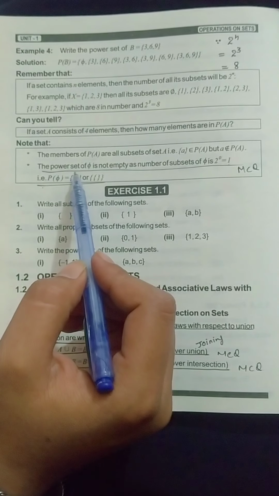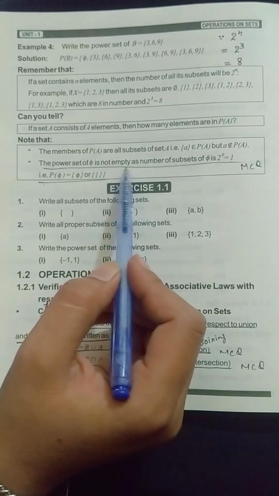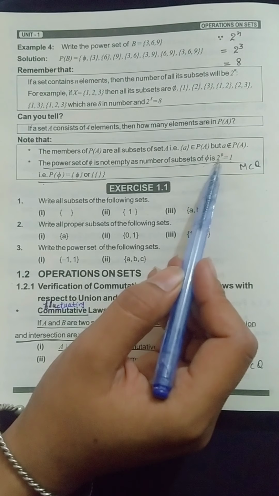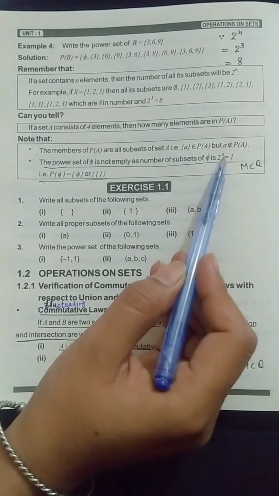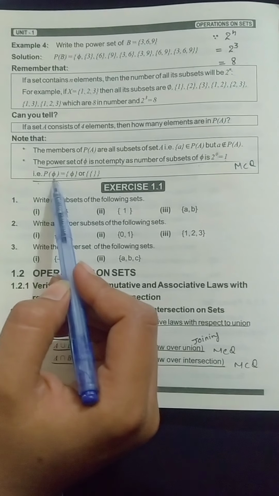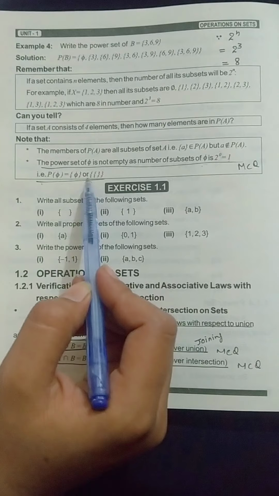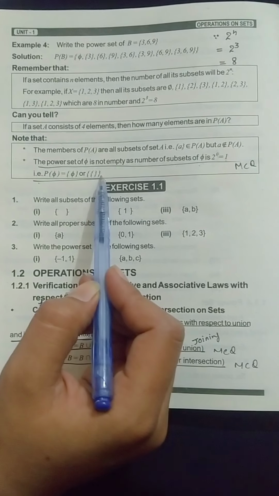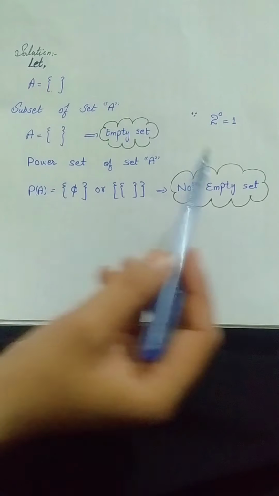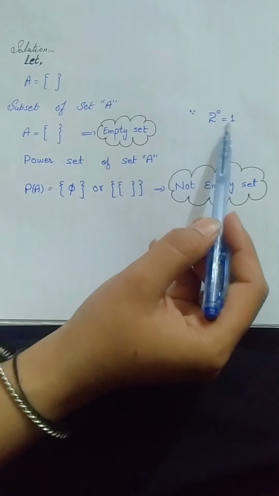Next point: the power set of empty is not empty, as the number of subsets of empty is 2 to the power 0, which equals 1. For example, the power set of the empty set is written as {∅}. We have a set A which has no element, so when we use the formula we get 1.